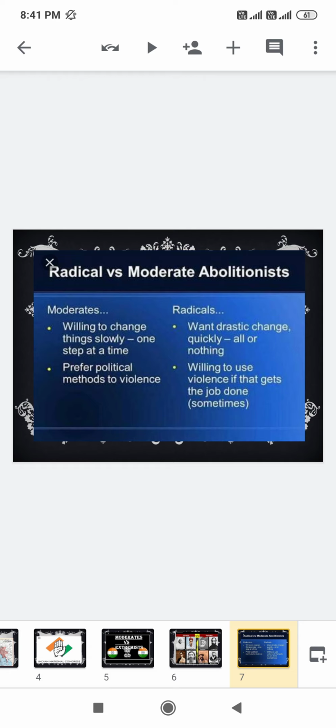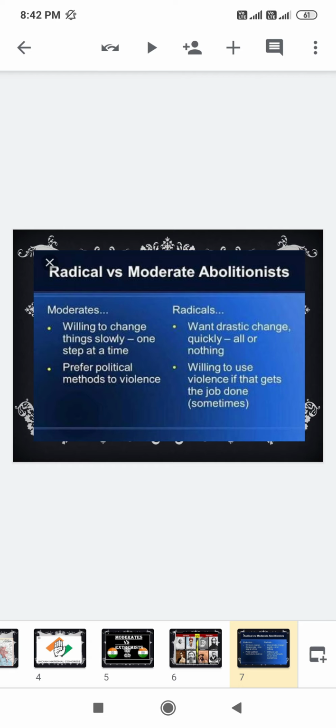They are willing to change things slowly, one step at a time. They are willing to adapt to change, but slowly, not hurrying things. They also prefer political methods to violence.